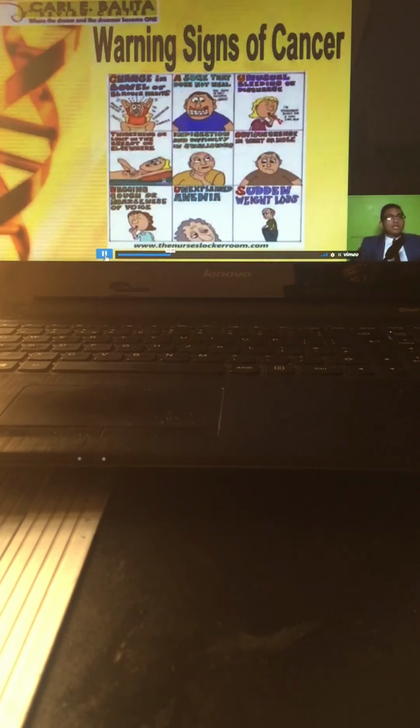Ito yung mnemonics natin for warning sign. Today, we will be using now yung bago, caution us. Now, anong ibig sabihin ng caution us? Letter C stands for change in the bowel or bladder habits. Alright. Anong ibig sabihin yan? Changes in the bladder habits such as presence of frequency, retention, dysuria, what else?